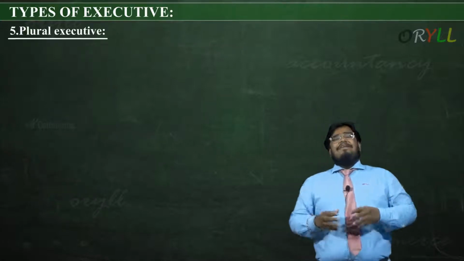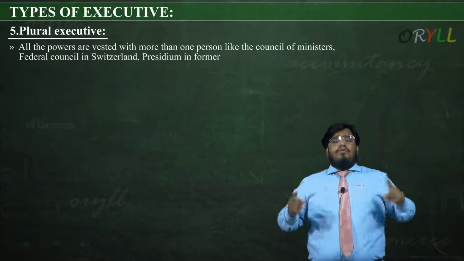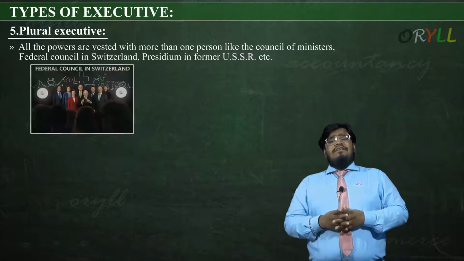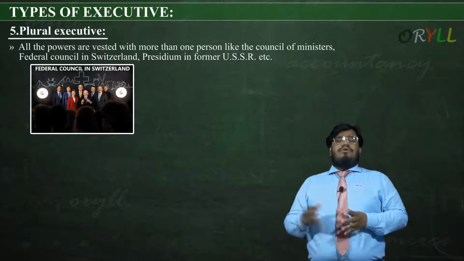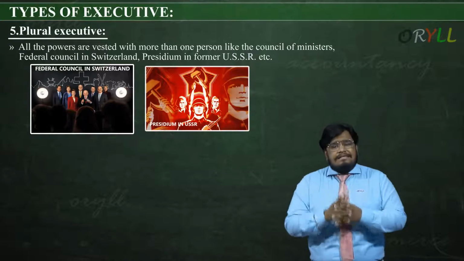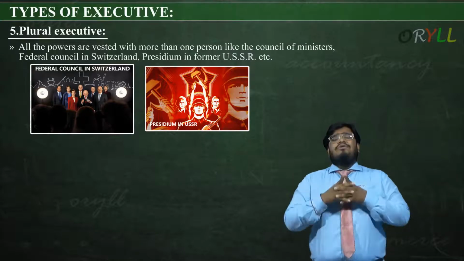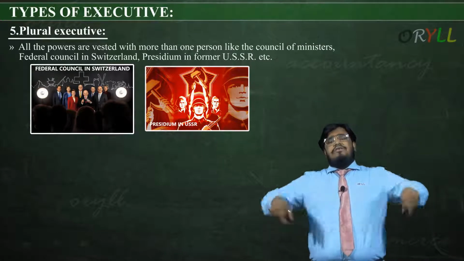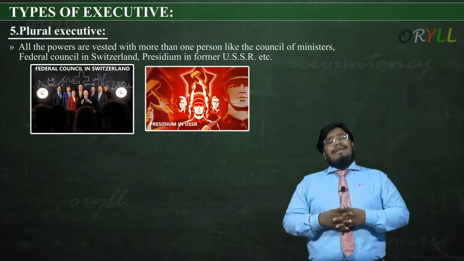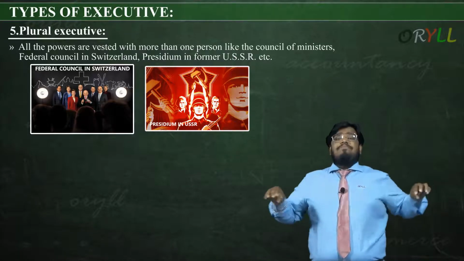We have the fifth type, that is plural executive. All the powers are vested with more than one person, like Council of Ministers, Federal Council in Switzerland. We have the photo of Federal Council here, and Presidium in former USSR, etc. So Presidium in USSR, that was their former, when we used to call it USSR, during that time they used to follow a Council of Ministers who used to actually have power, hence focusing on plural executive. In simple words, like the name says, plural, there are many people who have the power.